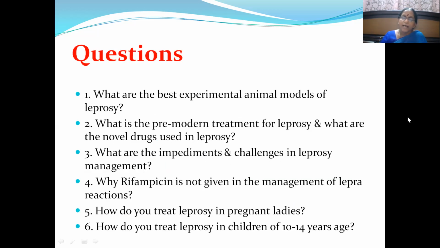So with this, I have finished the entire disease, starting from the introduction till the management, novel drugs, and then alternative regimens, and even the immunoprophylaxis also. Now it is the questionnaire time.